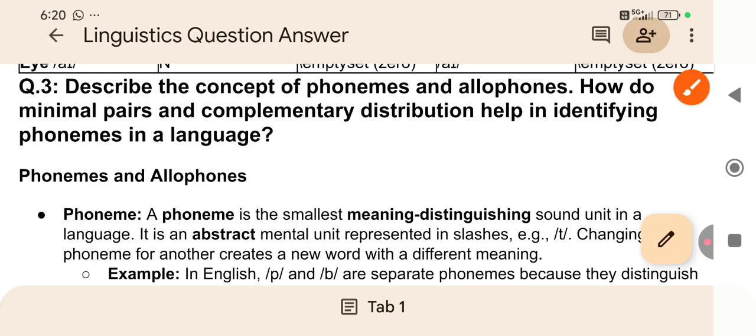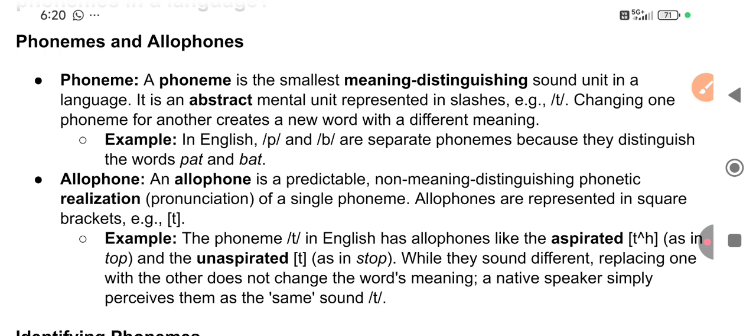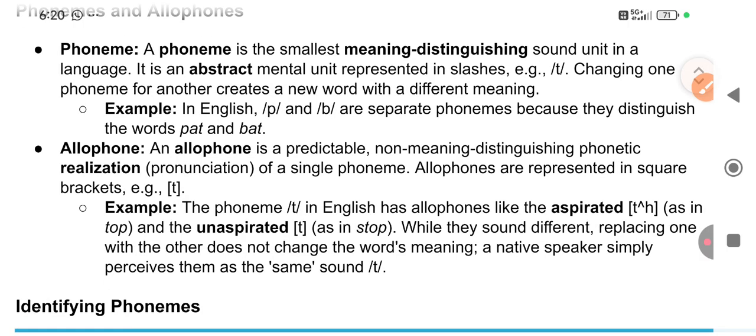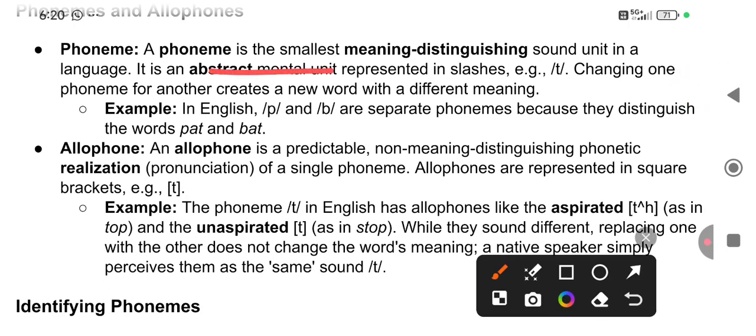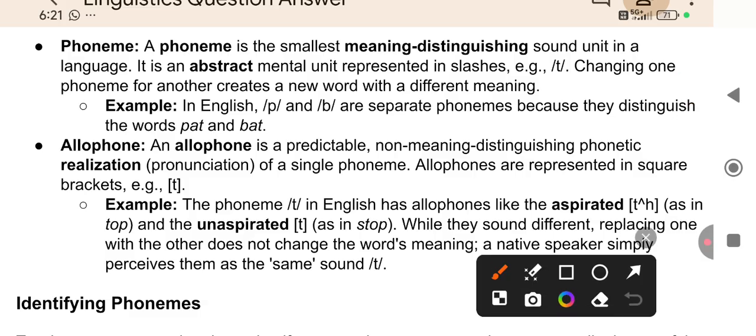So let us start. We had already discussed in the class that a phoneme is the smallest meaningful, distinguished sound unit. It is a clear sound, a meaningful distinguished sound unit in a language, and it is an abstract mental unit represented in slashes. Example, /t/. Why is it an abstract mental unit?